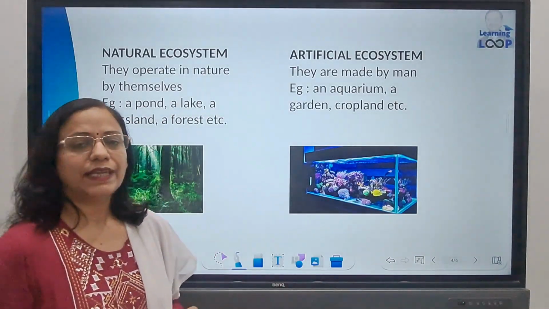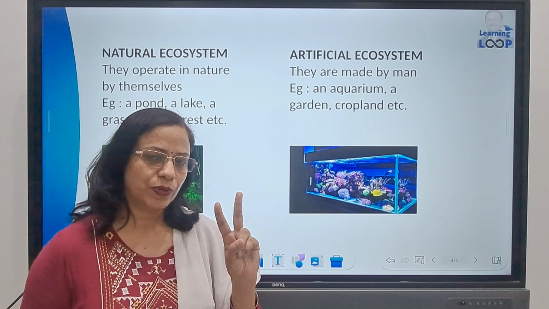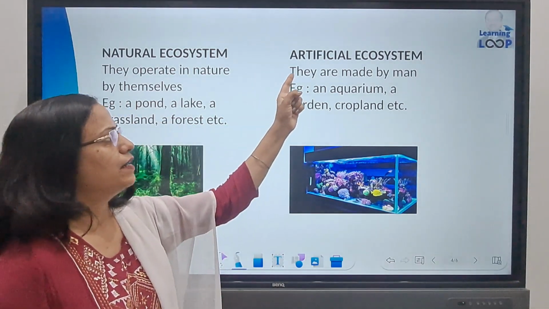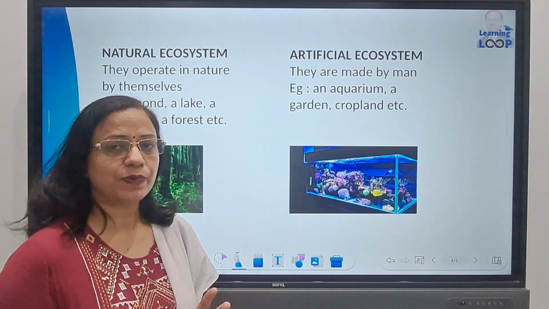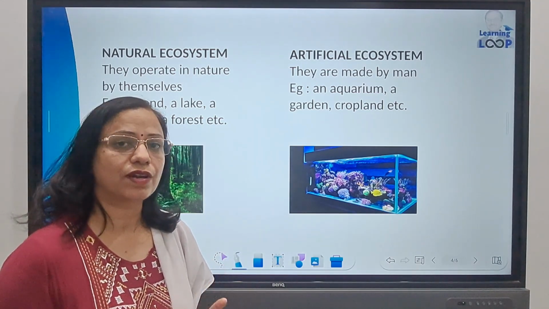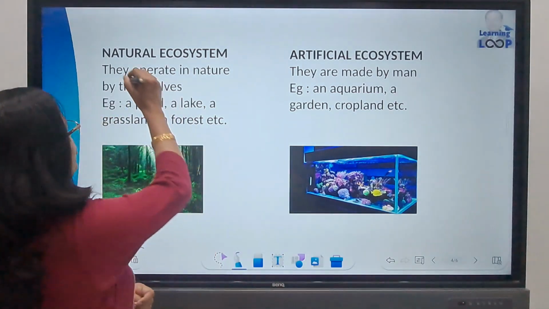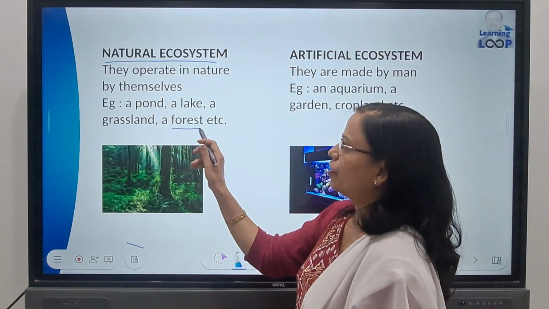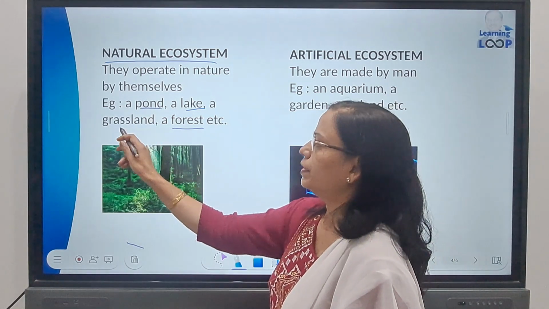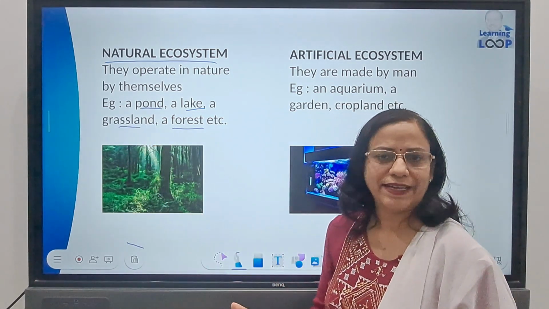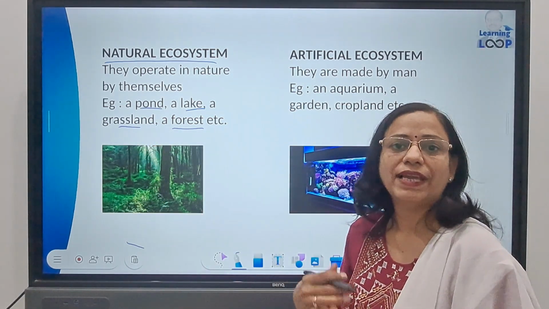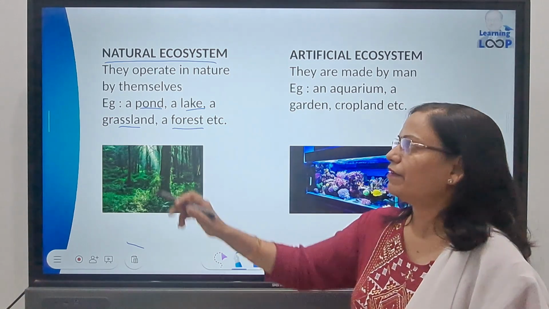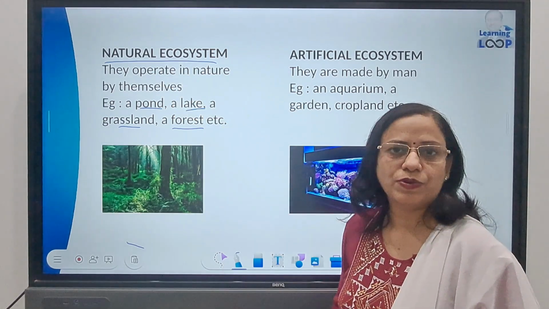Then going further, the ecosystems have been classified into two categories. We call them natural ecosystems and artificial ecosystems. Ecosystems which exist in nature, which God has created, are said to be natural ecosystems. Examples include a forest, a lake, a pond, a grassland. Man has not created these things. These things are found in nature and they are capable of existing on their own. That is why we consider them to be natural ecosystems.